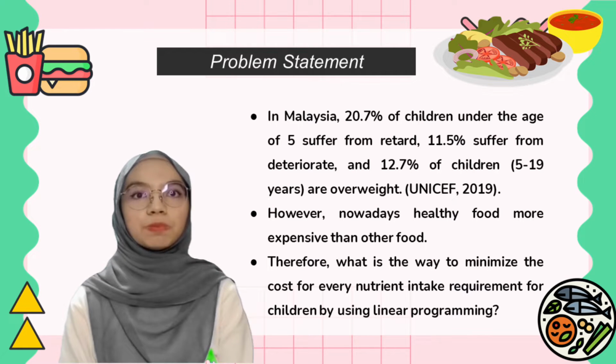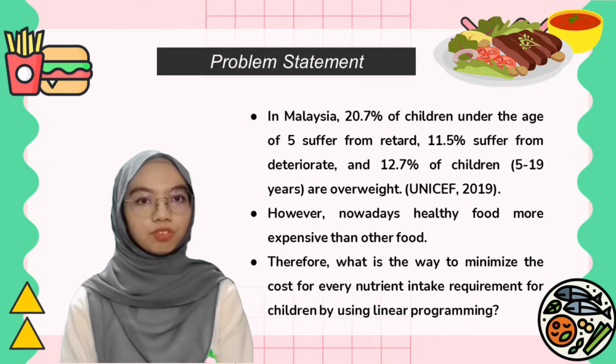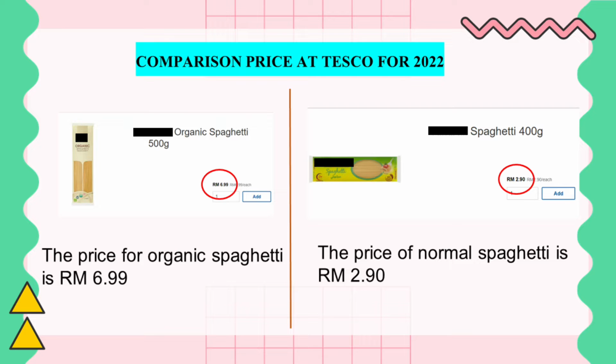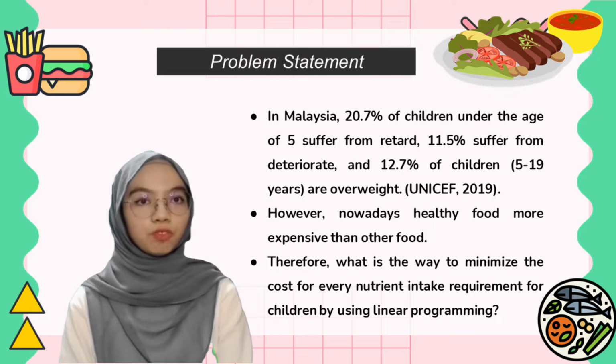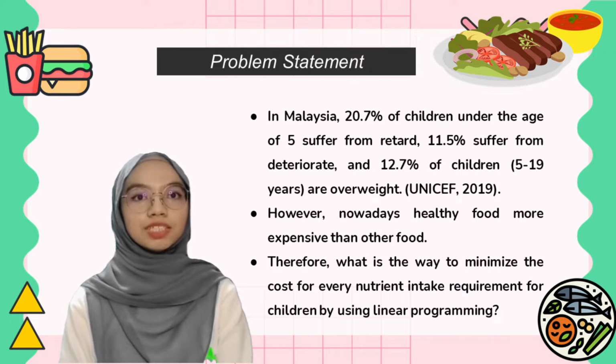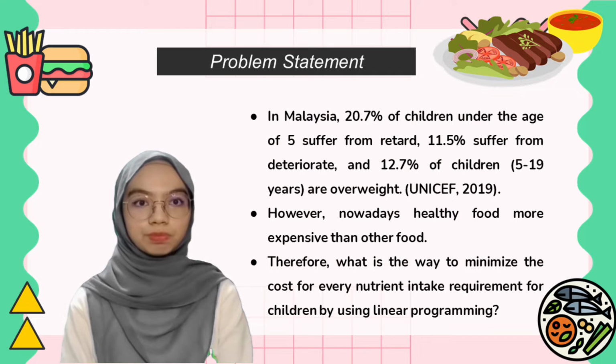However, all of us must have experienced that healthy food is more expensive than other food. For example, the price of an organic pack of spaghetti at Tesco is RM6.99. Meanwhile, the normal price of a pack of spaghetti is only RM2.90. Therefore, the problem statement for this research is, what is the way to minimize the cost for every nutrient intake requirement for children by using linear programming?